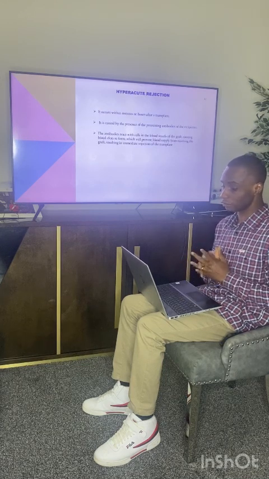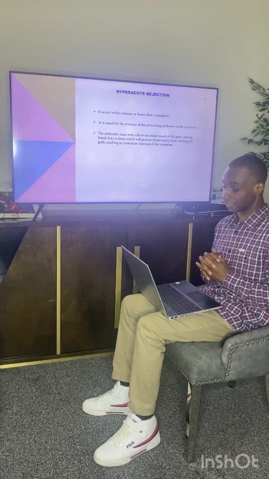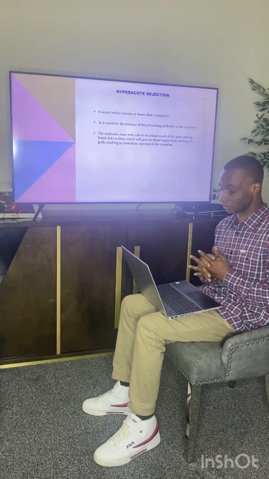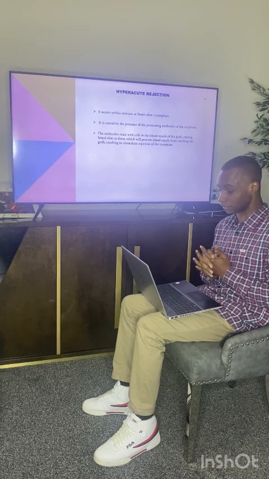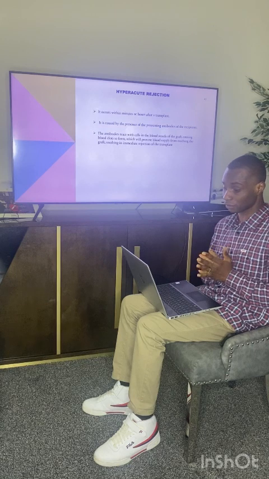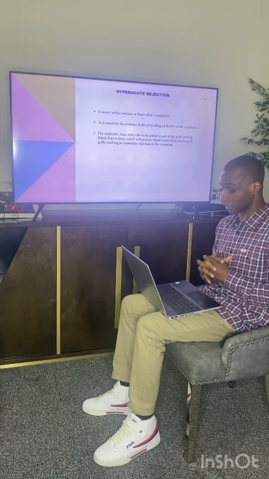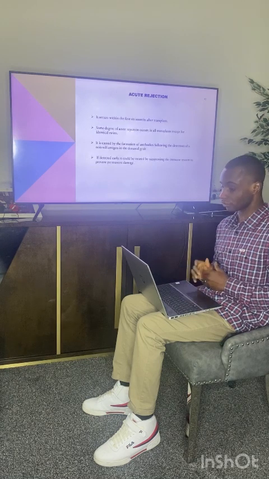Hyperacute rejection occurs within minutes or hours after a transplant. It is caused by the presence of pre-existing antibodies. The antibodies react with cells in the blood vessels of the graft, causing blood clots to form, which prevent blood supply from reaching the graft, resulting in an immediate rejection of the transplant.